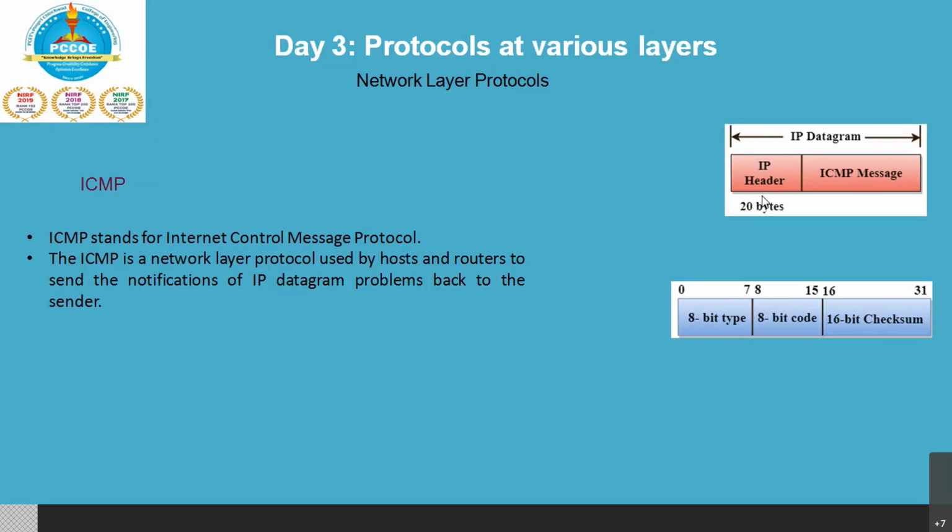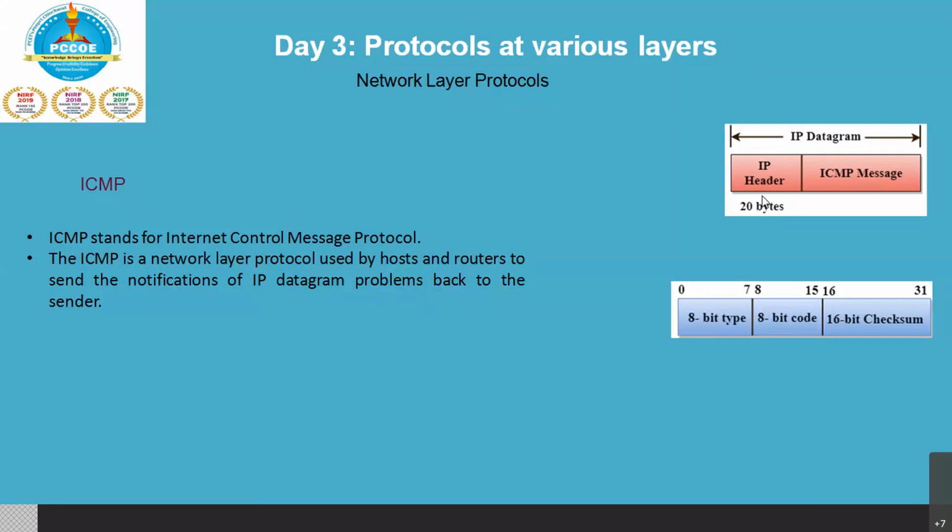It doesn't do any time stamping, due to which ICMP can only send the message to the source but not to the intermediate routers, because it has nothing to do with route identification. For that you have traceroute, which is another command. ICMP messages are transmitted within IP datagrams.